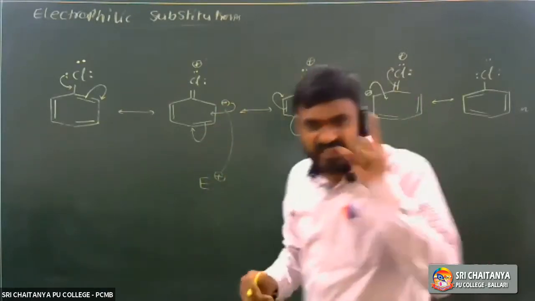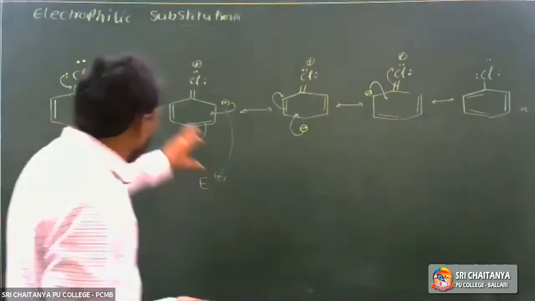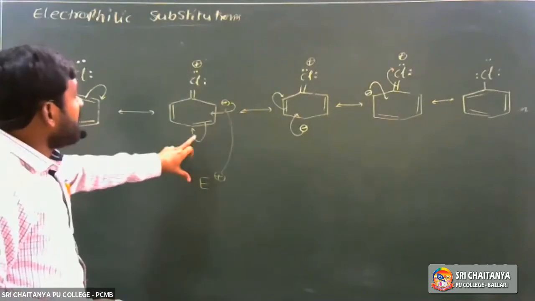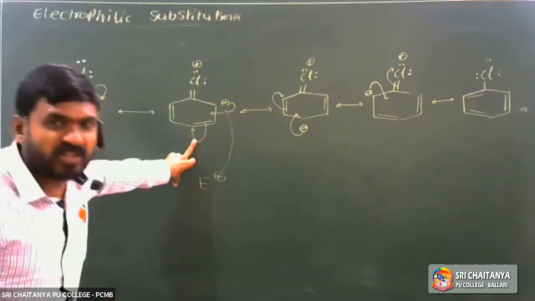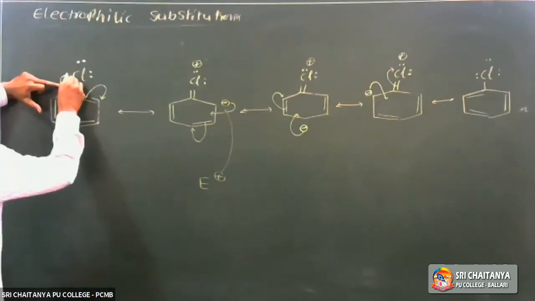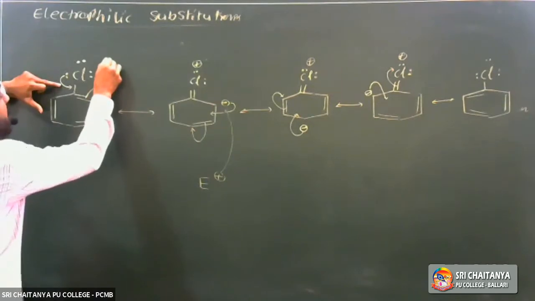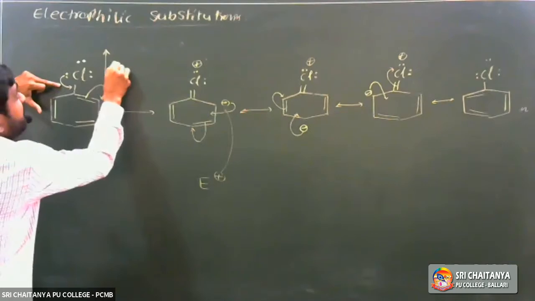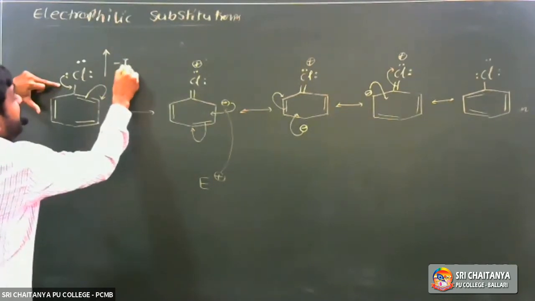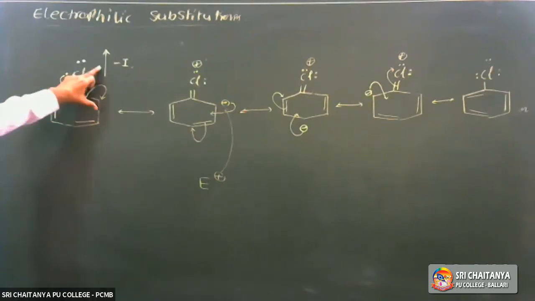Here halogen is an ortho para directing group. Here this chlorine has an electron withdrawing nature. It is called minus I effect, minus I inductive effect.